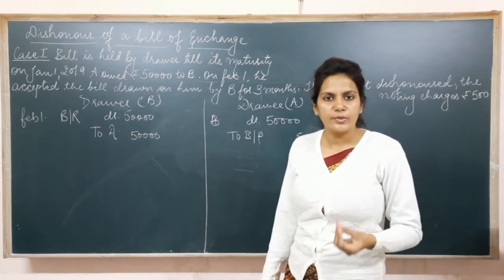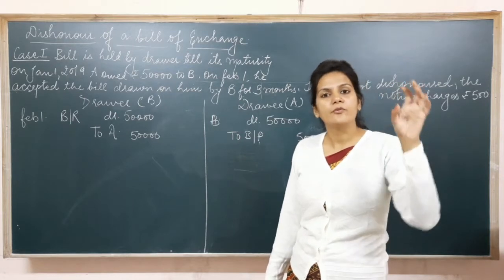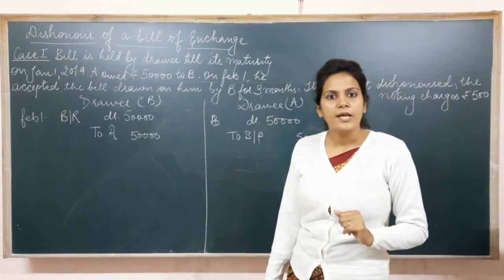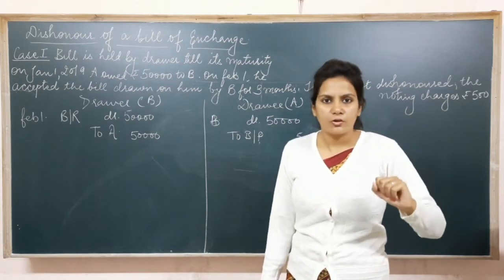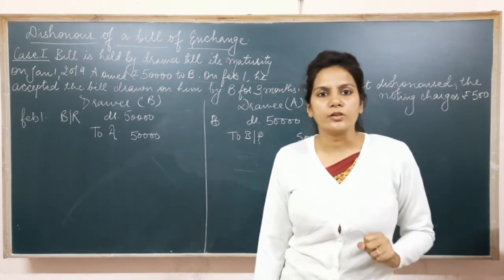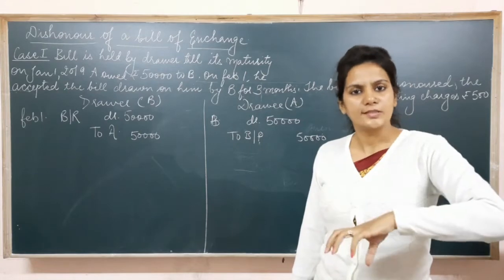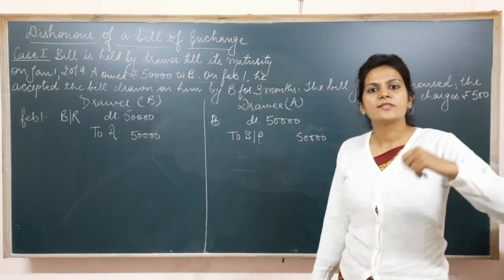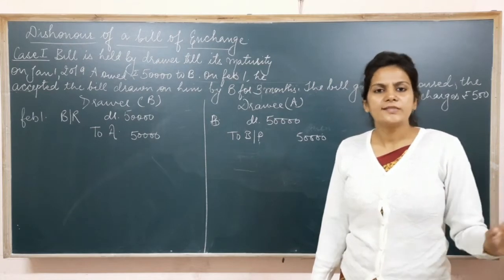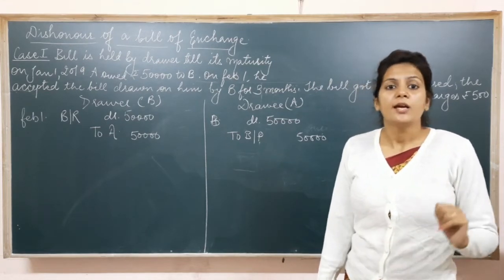Get the bill noted means B will go to the court and inform the court about this dishonor. In the court, there is one officer known as the notary officer who does this work. He will note that the drawee has refused to make payment to the drawer and will send a summons, and accordingly they'll see what legal action has to be taken.